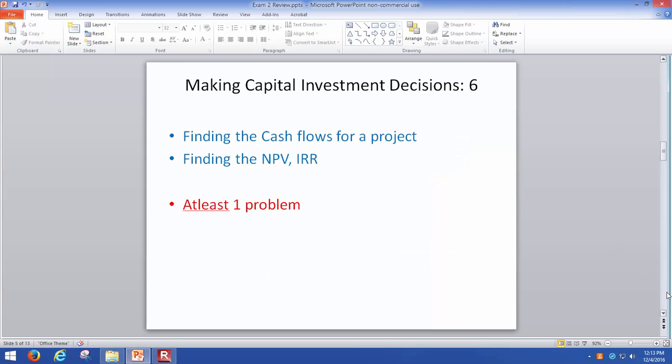So what did we do in chapter 6? So we talked about finding out the cash flows for a project and finding the NPV, internal rate of return. Once you figure out the cash flows, you will get at least one problem.